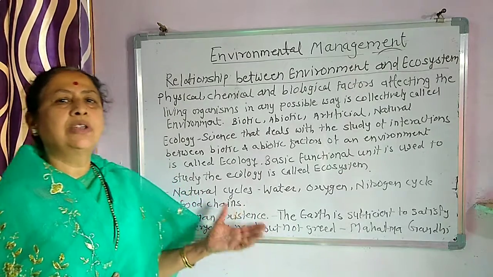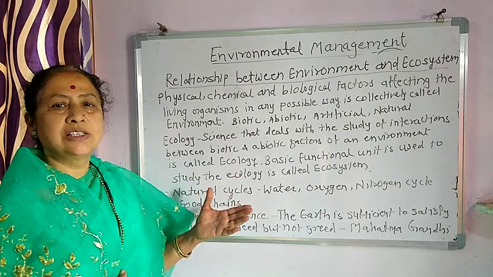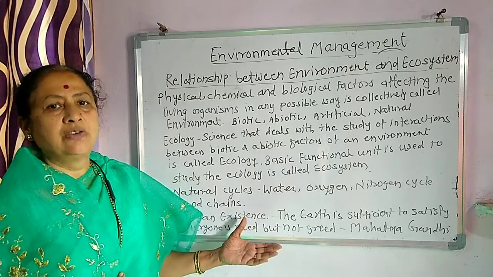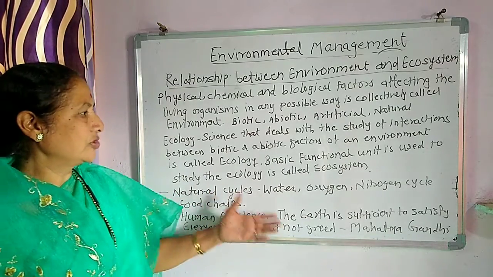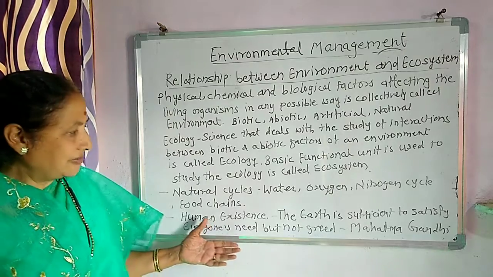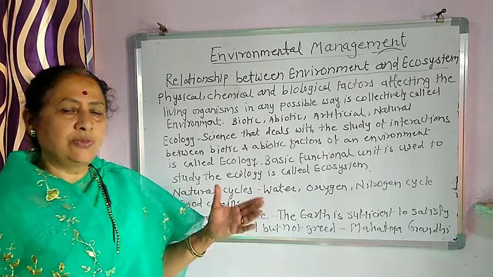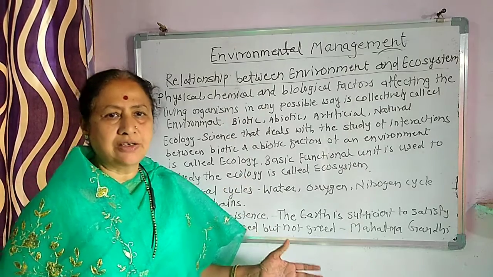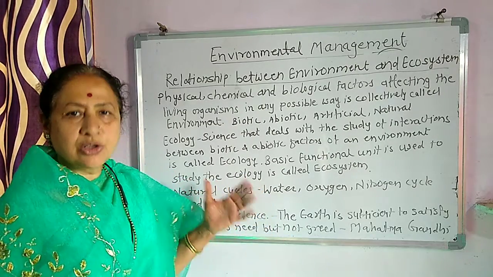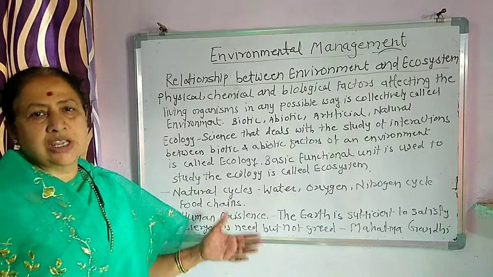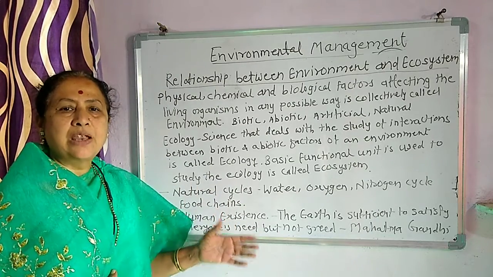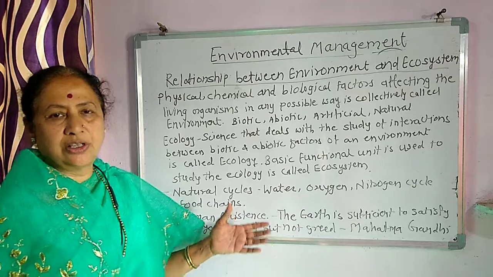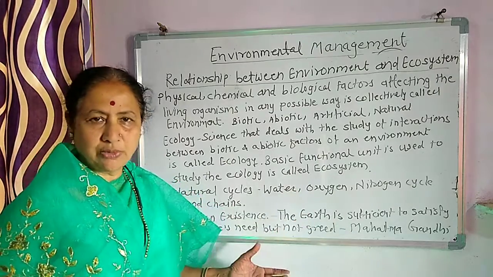Next important is ecology. Ecology is the science which deals with the study of interactions between biotic and abiotic factors. And the ecosystem is the basic functional unit. There are several factors such as the oxygen cycle, nitrogen cycle, water cycle, as well as the food chains. They are contributing to this environment.